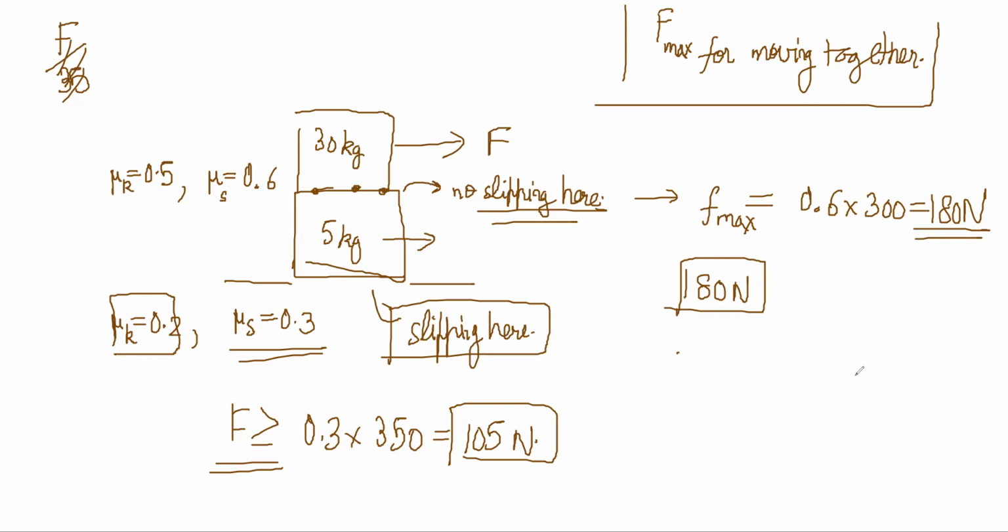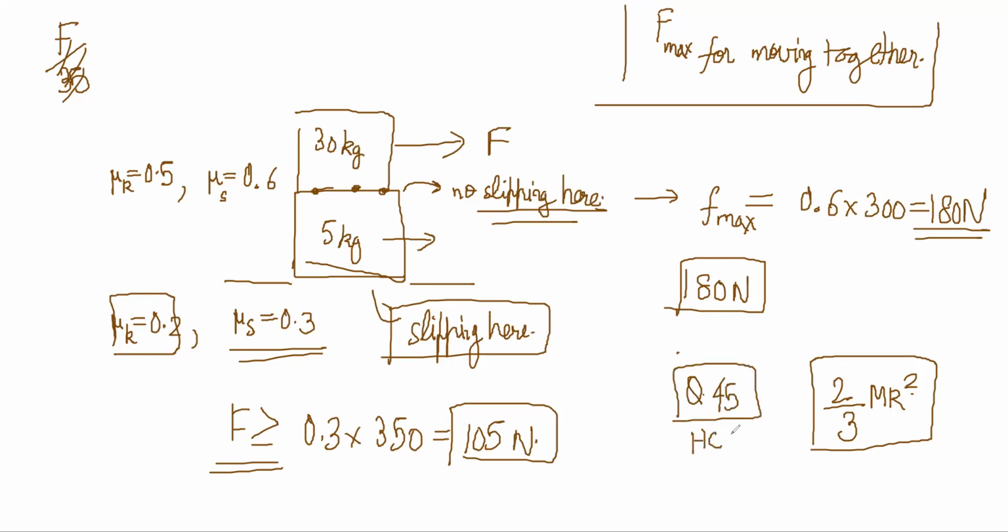We got 2 by 3 MR squared. Okay, fine, I'll try to derive it by myself. Then I discussed that we have to do till question 45 in HCV. Okay, sure, I'll do that.